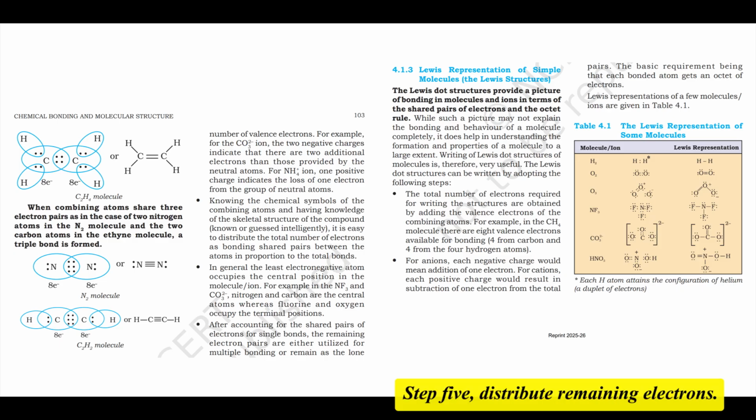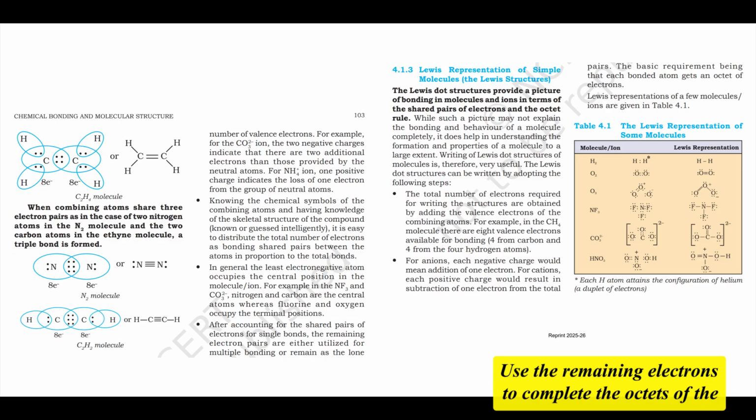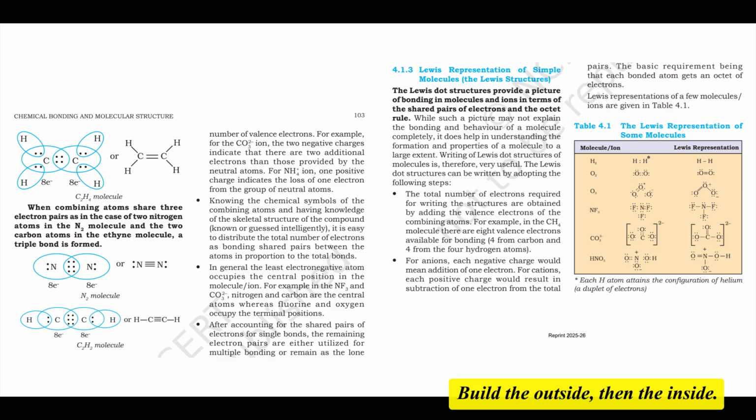Connect everything first. Step 5: Distribute remaining electrons. Use the remaining electrons to complete the octets of the terminal atoms first, usually by adding lone pairs of dots. Then, if any electrons are left, place them on the central atom. Remember, hydrogen only needs a duplet, 2 electrons. Build the outside, then the inside.